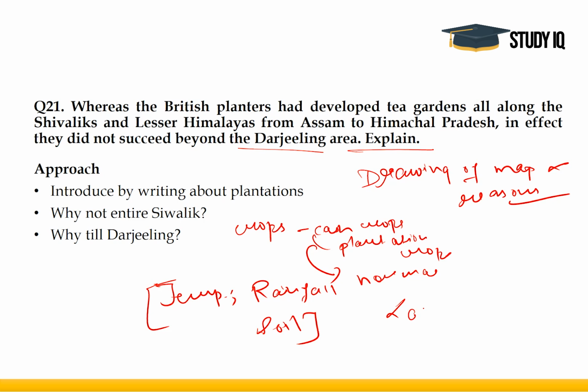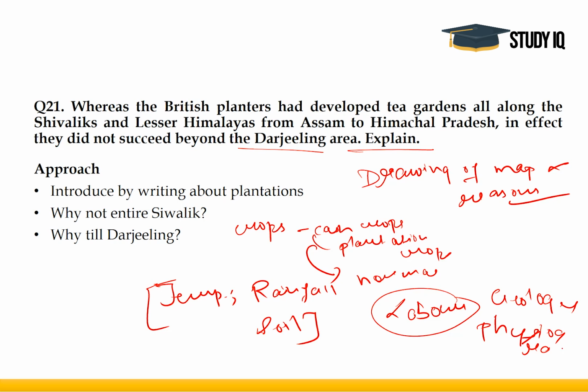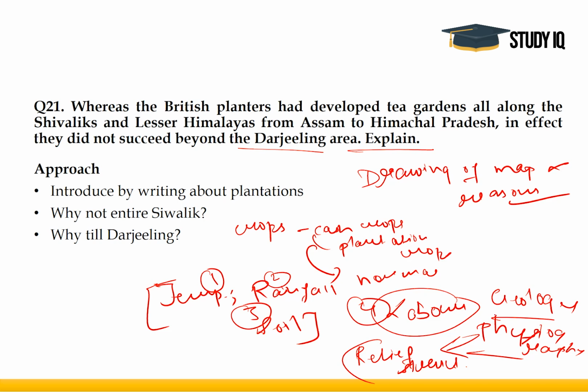Labor is a point which you can always think about. Then there's the point of geology or physiography. By physiography, I mean relief, structure of the area. So this can give you additional points. So 1 point is temperature, second is rainfall, third is soil, fourth is labor, fifth is physiography, sixth is geology. But these 3 points you should always think about whenever you're addressing a question on crops. Without fail, just think about these points. Rest all the points are generally extra.